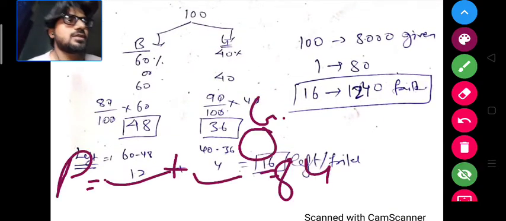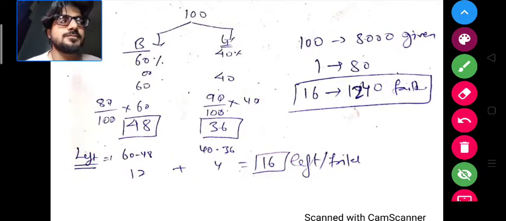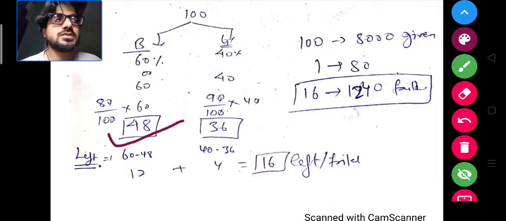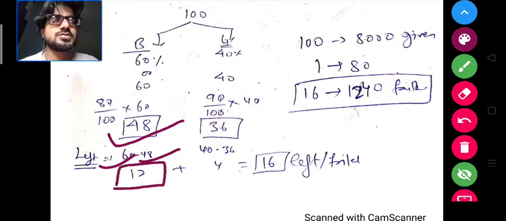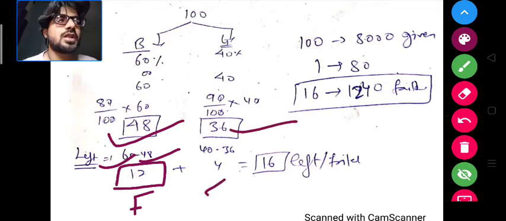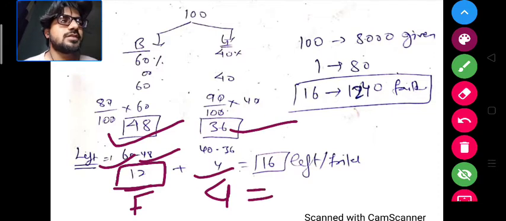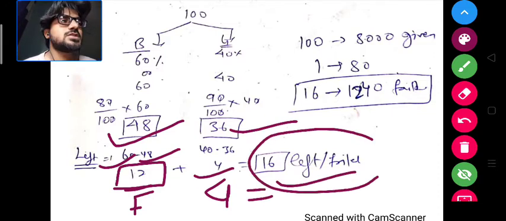Or you can do it directly. If 48 passed out of 60 boys, so 12 are left. So these left people are failed. Out of 40 girls, 36 passed, then only 4 are left. So 12 left, 4 left means 16 left, and these left ones are failed.